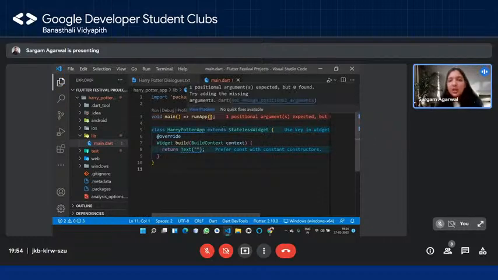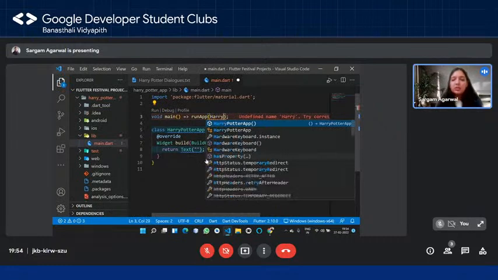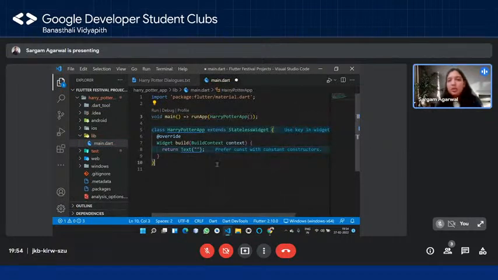Now over here in the run app, since my class has been created, although the main implementation is left, I can simply pass in its object. So I'm going to say Harry Potter app. That is how we create the object. We could use the new keyword. If you're coming from C++ or Java, you know that we use the new keyword to create objects, followed by the name of the class along with opening and closing brackets.